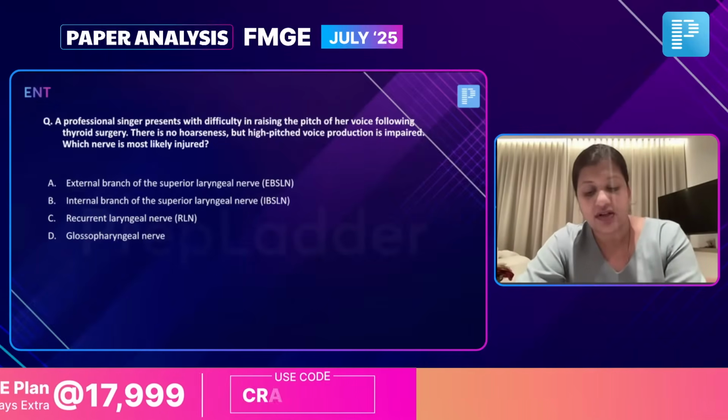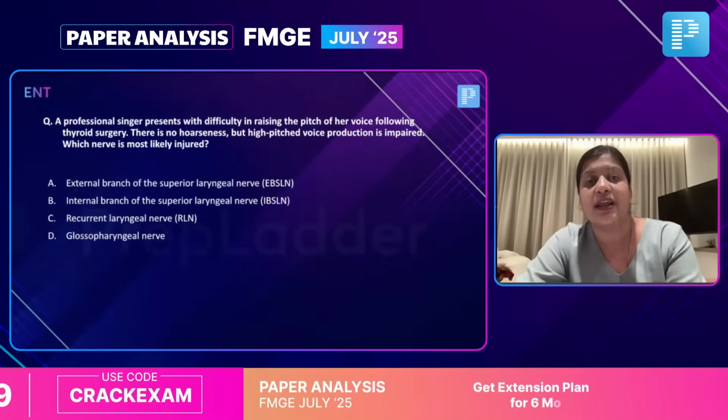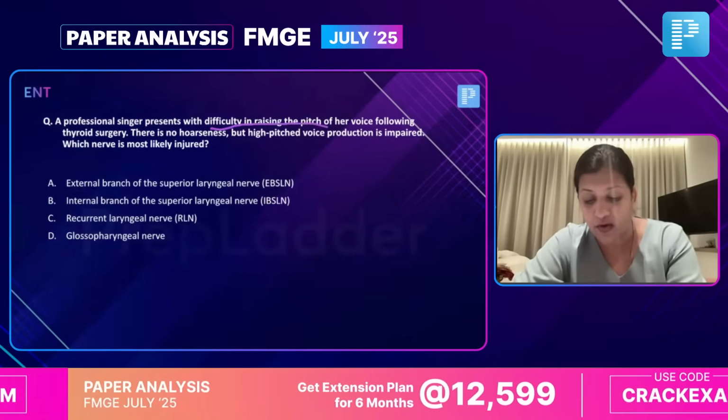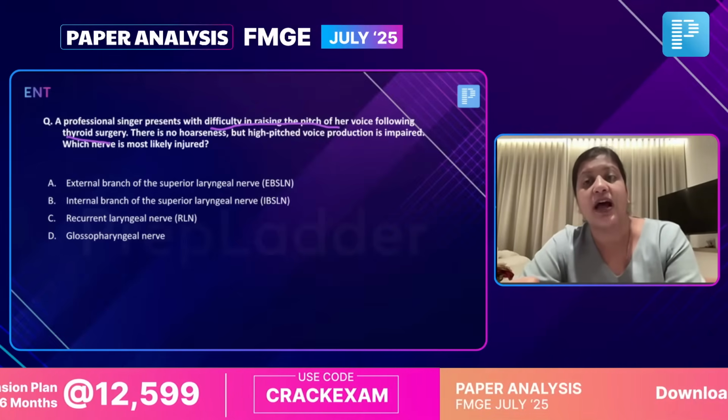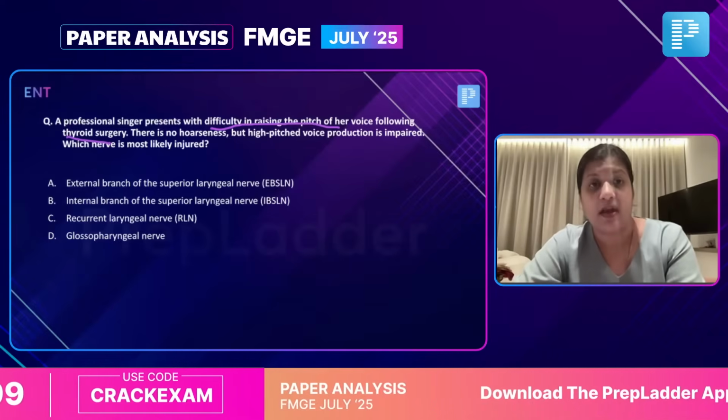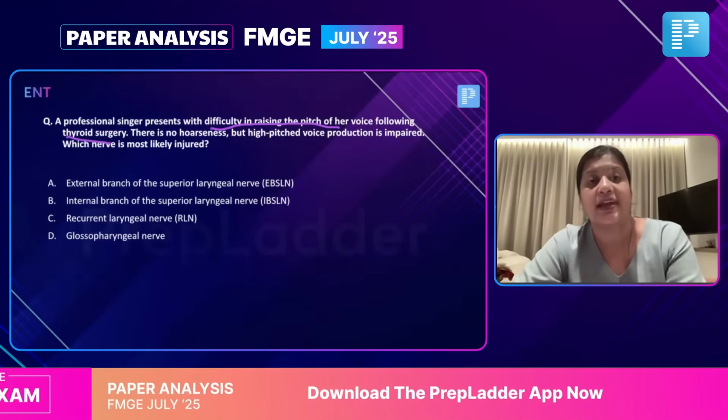A professional singer presents to you with difficulty in raising the pitch of her voice after thyroid surgery. There is no hoarseness, but the high pitched voice production is impaired. Which nerve is most likely injured?